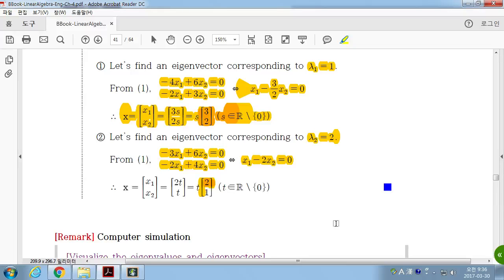If you have a 3 by 3 matrix, then you will have a characteristic polynomial of degree 3, so you will have 3 solutions, counting multiplicity. Then for each eigenvalue, you can solve a linear system of equations to find the vector x. Those will be the corresponding eigenvectors of A